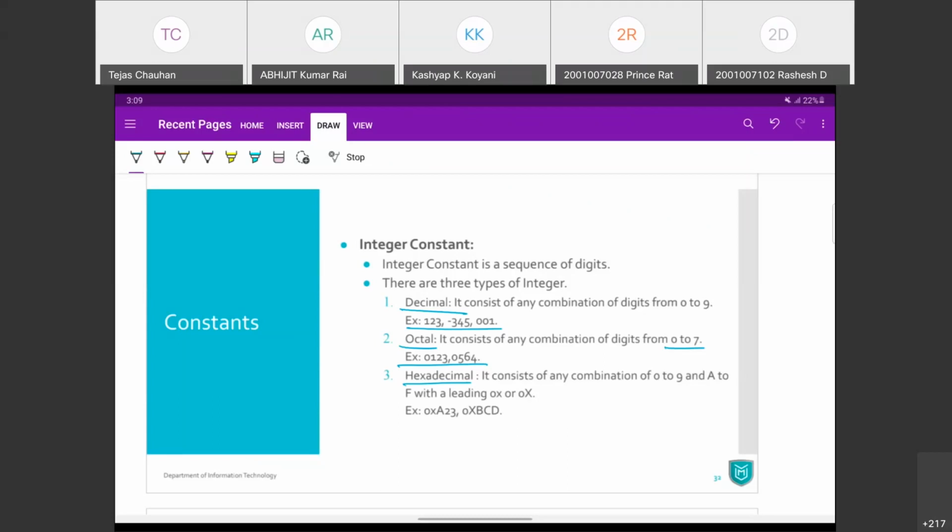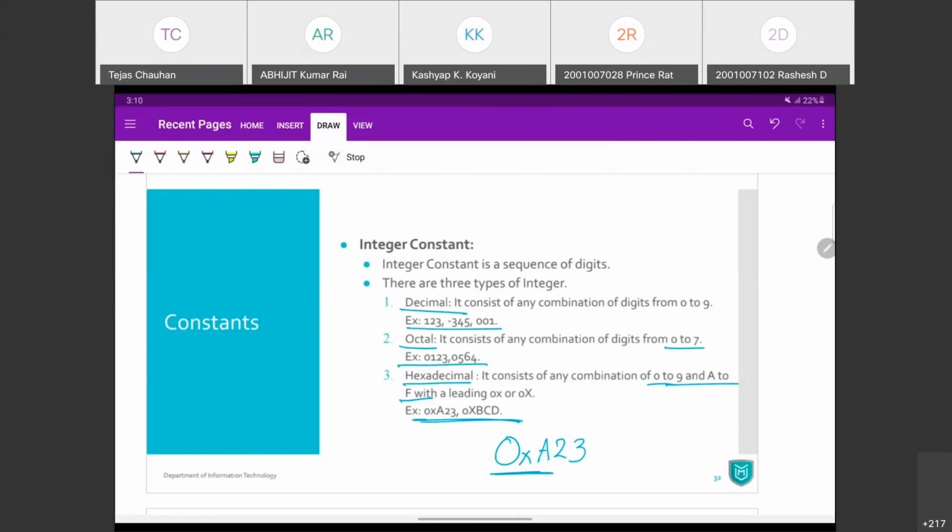Hexadecimal numbers have digits from 0 to 9 and A to F, and always have a format like 0, X, and then some numbers. Now this defines it is a hexadecimal number.